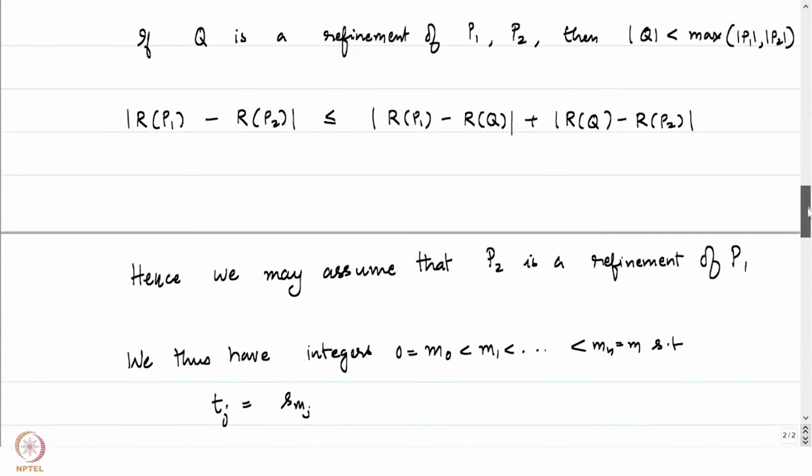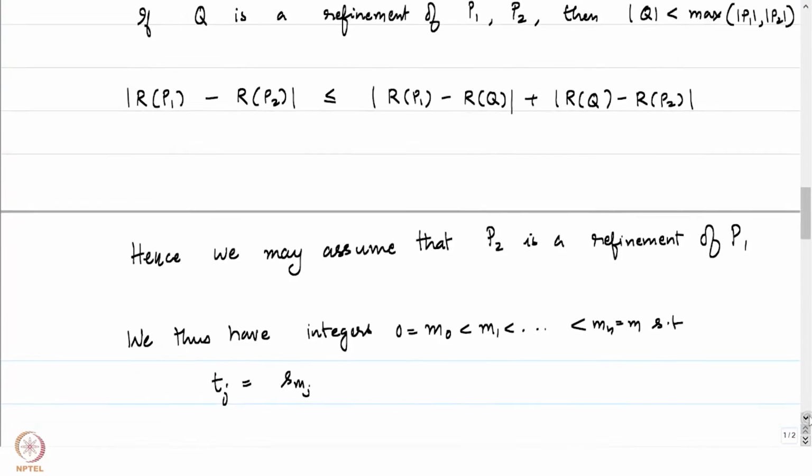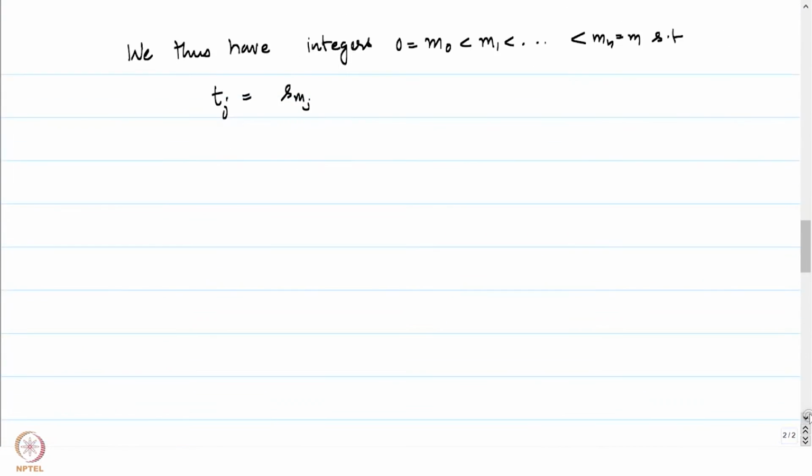Let's now get back to what we are interested in. The thing underlined in green is what we are interested in. Let's look at the difference and try to write it down more carefully.